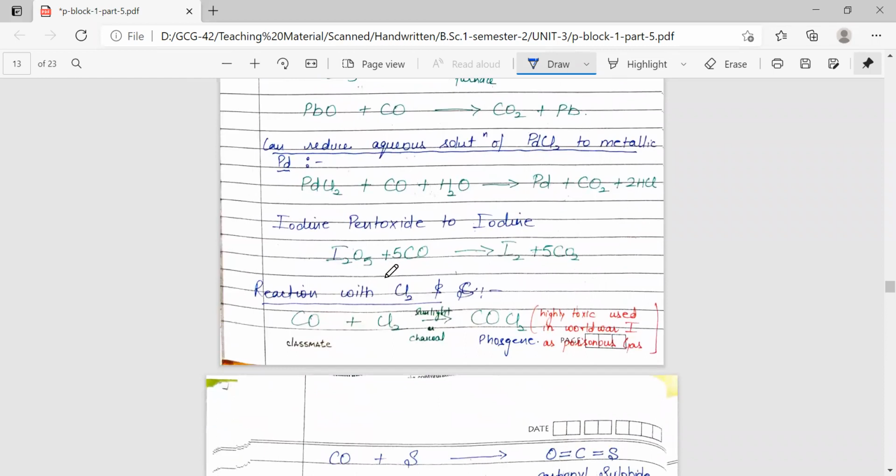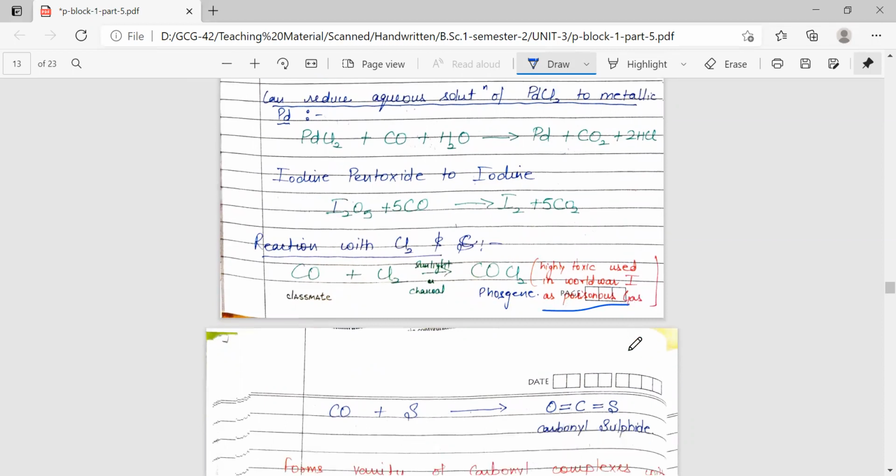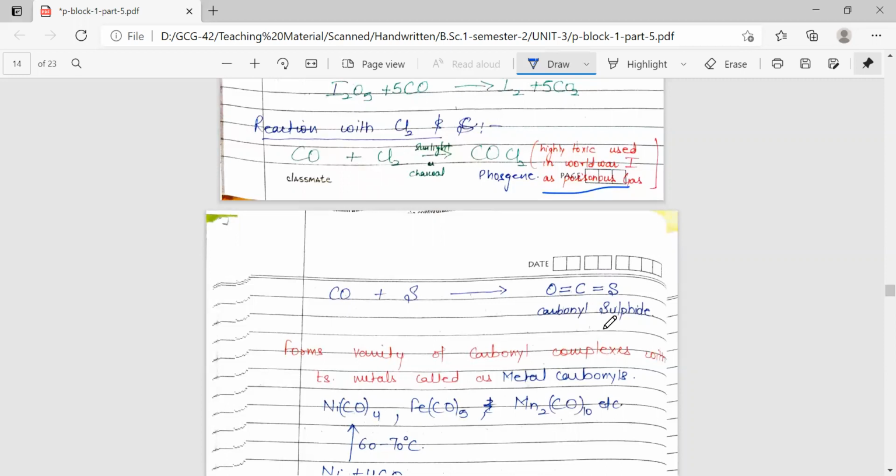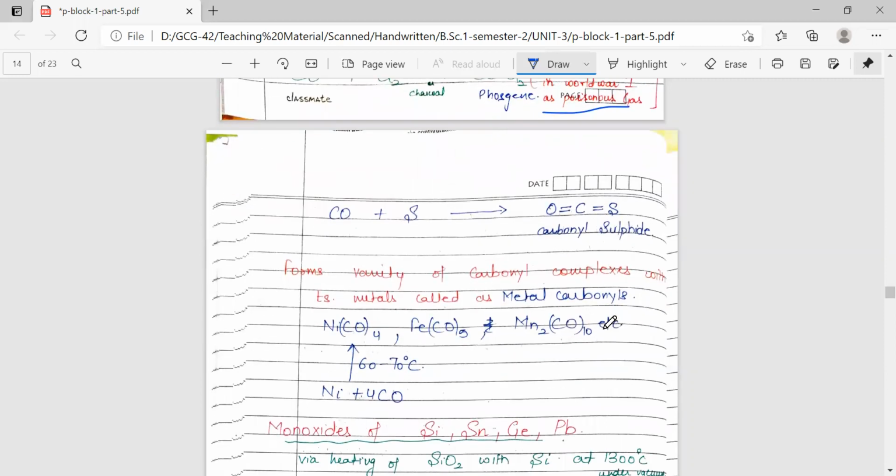It reacts with Cl2 to produce a more toxic gas, a highly toxic gas, that is phosgene. This gas was used in World War I as a poisonous gas, as a bioweapon. Also, it combines with sulfur to give the formation of carbonyl sulfide. This is another important gas which has industrial applications. Carbon monoxide forms carbonyl compounds with transition metals. This is a class of different metal carbonyl compounds.